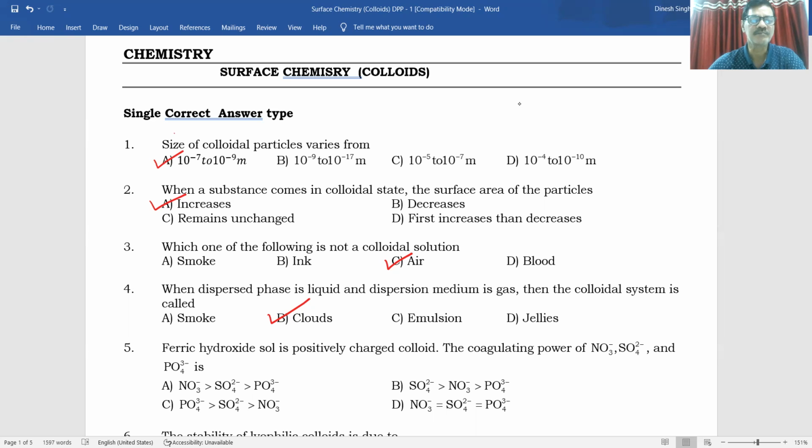After that we can see ferric hydroxide sol is positively charged colloidal. The coagulating power of NO3 minus, SO4 2 minus and PO4 3 minus. So according to Hardy and Schulze rule, the ion which is having more valency will have the more coagulating power. So answer will be what? PO4 3 minus is having 3 negative charge. It is having 2 minus. The ion which is having more charge, either positive or negative, it will have the more coagulating power. Hardy and Schulze rule. So obviously answer C will be there.